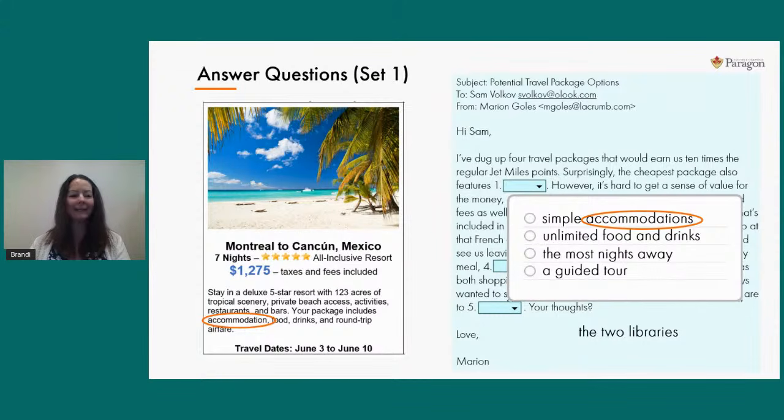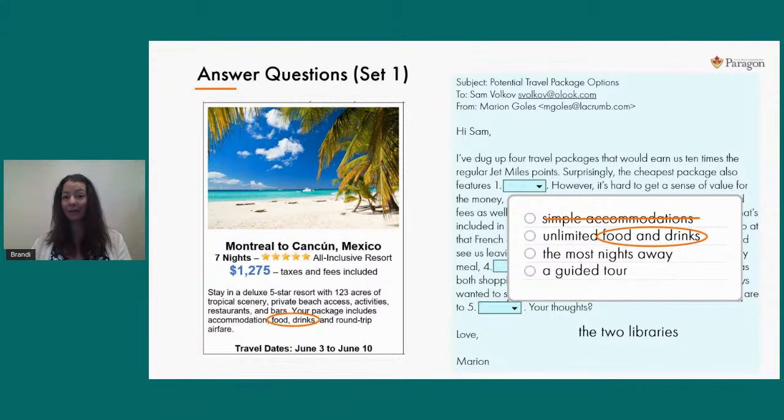So when I look back at the diagram, I see this is a 5-star resort and it's being described as deluxe. That's the opposite of simple. So answer choice A just isn't true for this package. We can immediately eliminate this from consideration. So we move on to answer choice B, and this one is all about food and drinks. So again, I go back to my diagram, do a quick scan. You're just looking for the words food and drinks, or you might find words that mean the same as food and drinks. And sure enough, it's a direct match.